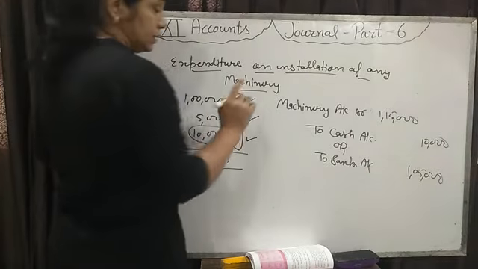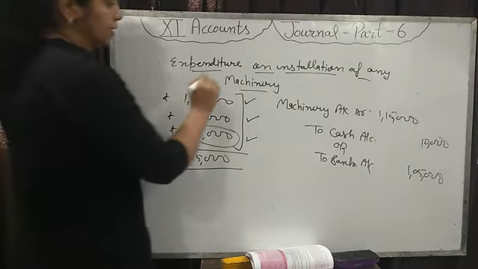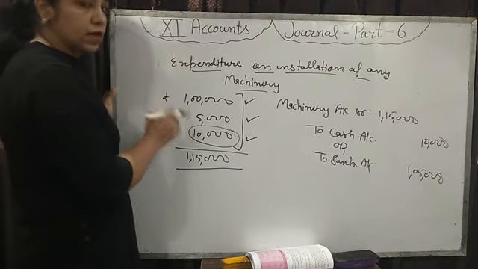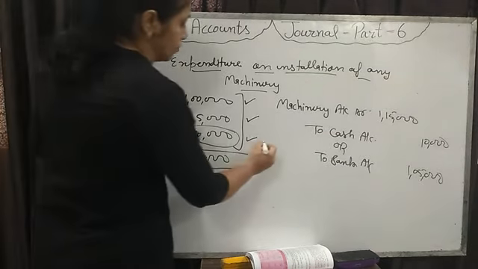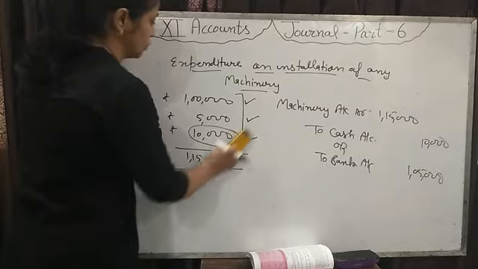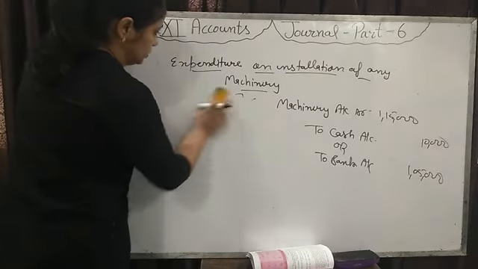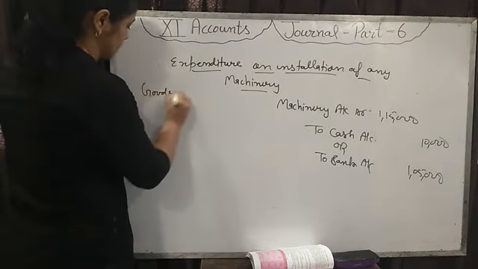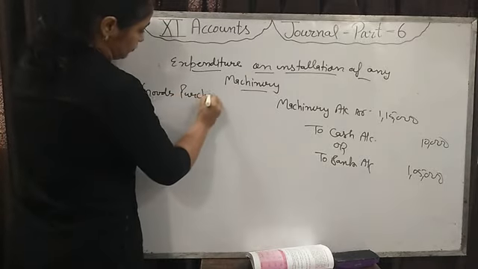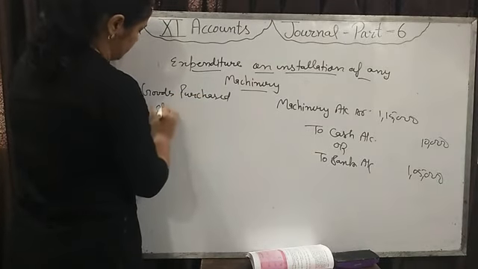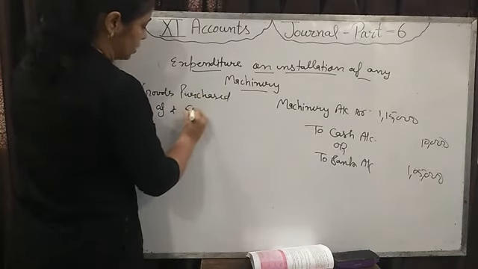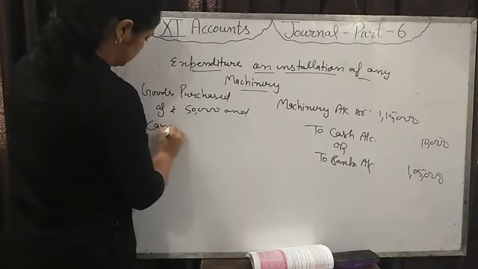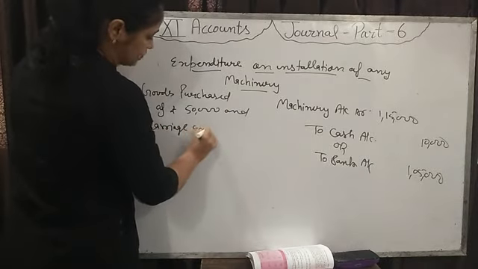But see, at the time of purchase of goods, for example, we have purchased goods of rupees 50,000 and carriage expense on goods.